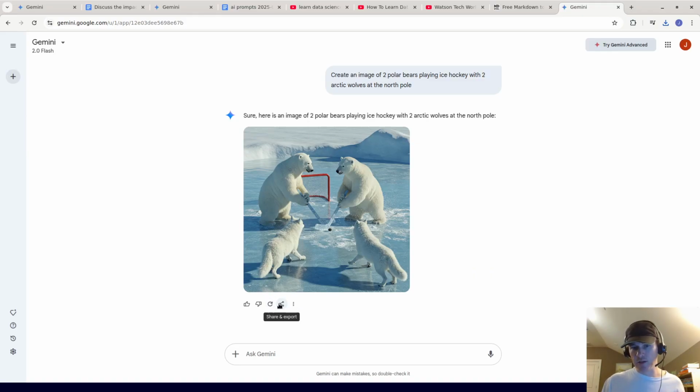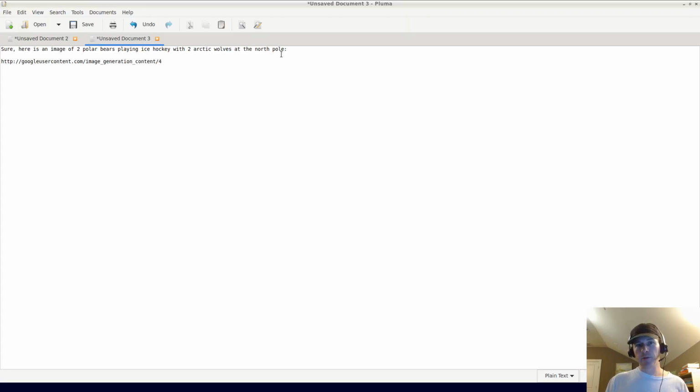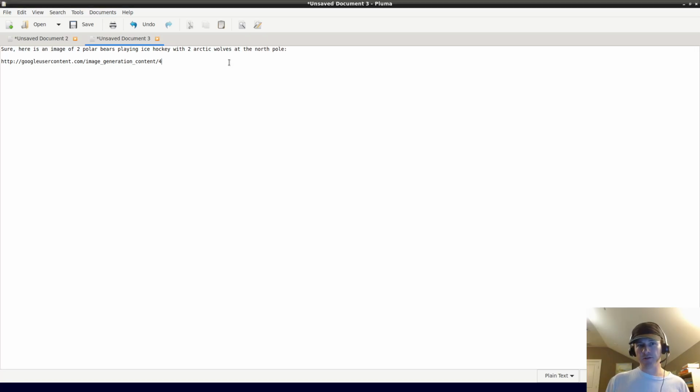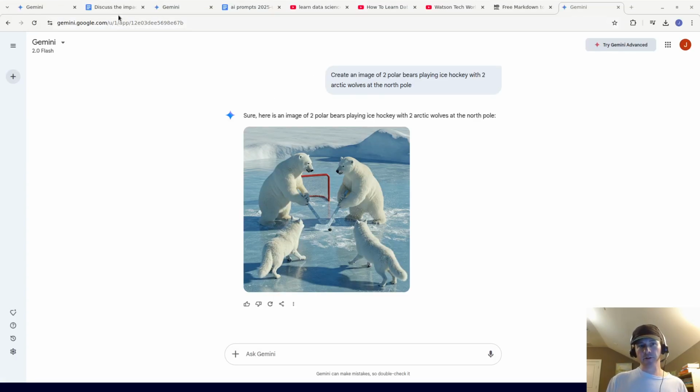And then of course you can share and export, and then I wonder what copy gives actually. Okay, copy just shows the text and then it shows the image generation. So copy is not really that useful. It just copies the text, but not the image. Okay, so I think that's very cool.